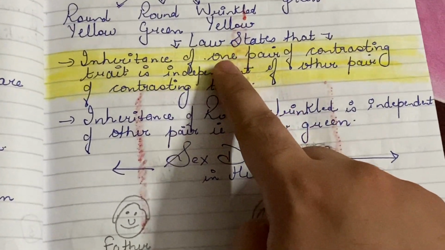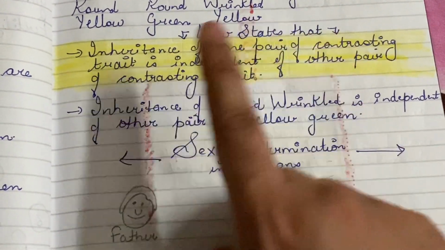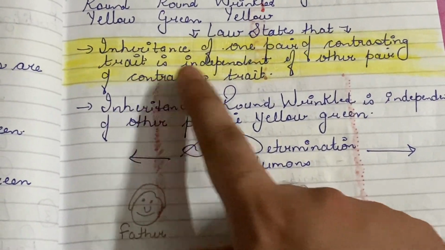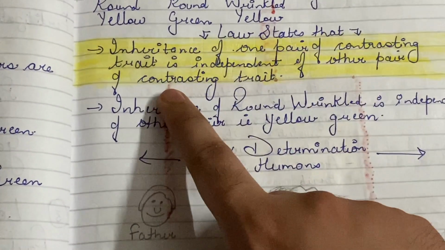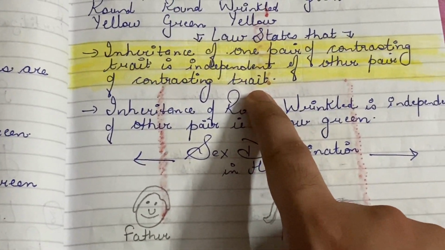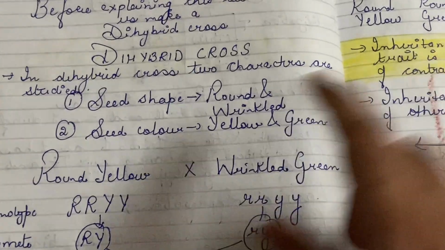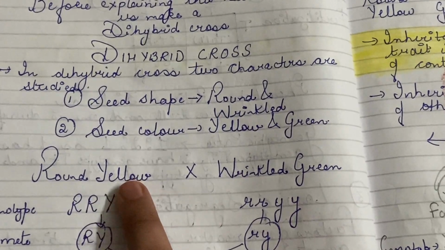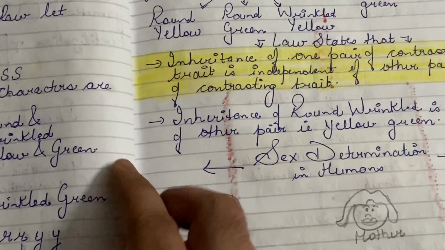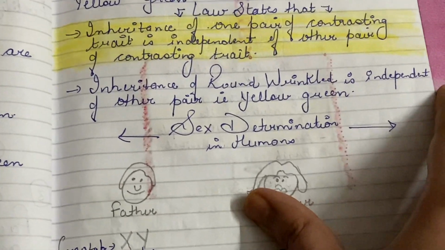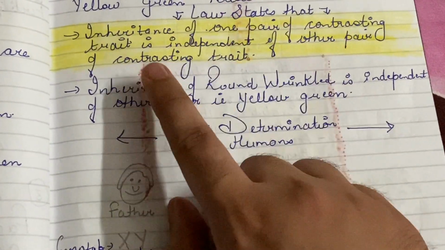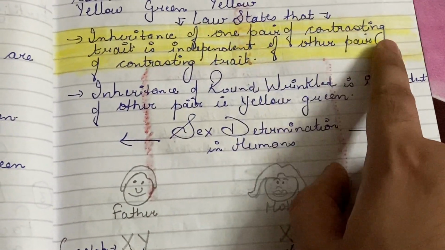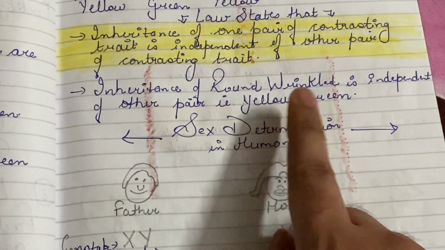So the law of independent assortment states that inheritance of one pair of contrasting trait or character is independent of the other pair of contrasting trait or character, which means inheritance of round and wrinkled is independent of inheritance of yellow and green. So this is the law of independent assortment. Inheritance of one pair of contrasting trait, which is round and wrinkled, is independent of the other pair of contrasting trait, which is yellow and green.